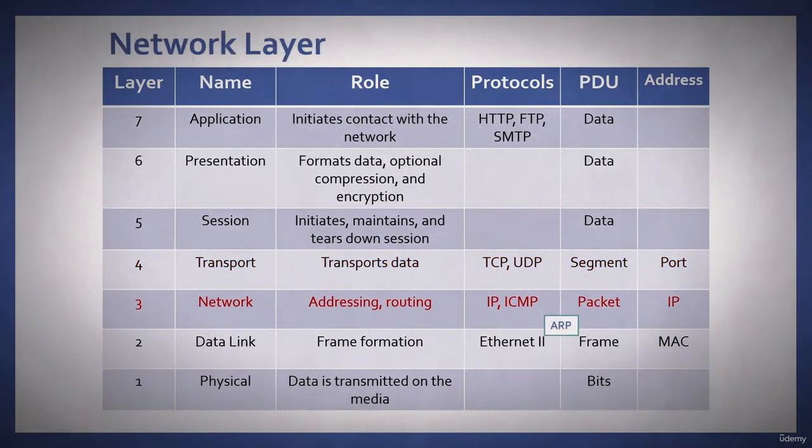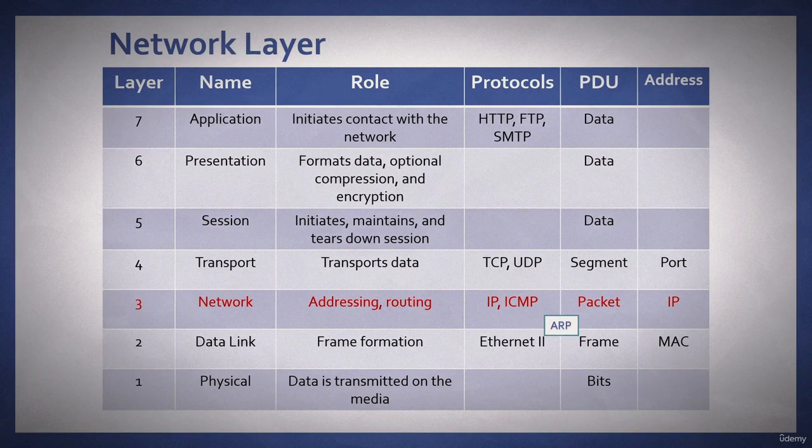Layer 3 is the network layer. This is all about the network. We provide addressing and routing, and when we talk about the different protocols in this layer, we know of course there is IP, and of course we also need ICMP.